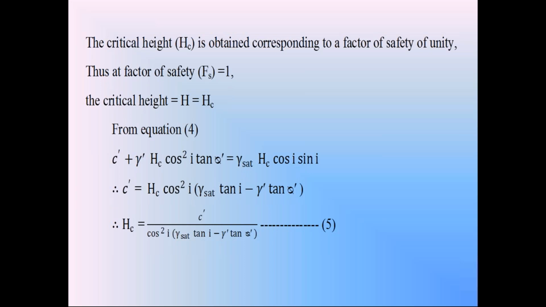We know that we have two types of soil slopes. One is infinite soil slope, next one is finite soil slope. Finite soil slope means the soil slopes of embankments, soil slopes of canals, soil slopes of earth dams. Those are called the finite soil slopes. Now we are going to discuss how to analyze the stability of the finite soil slopes.